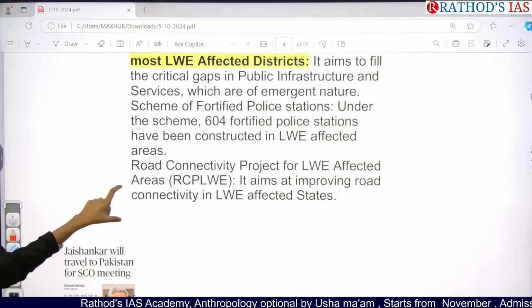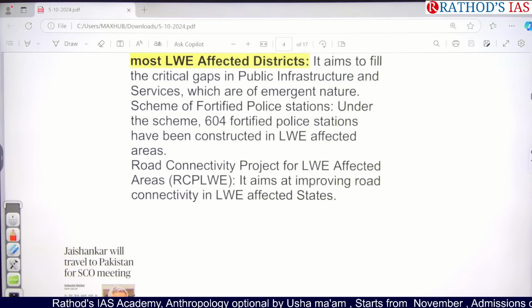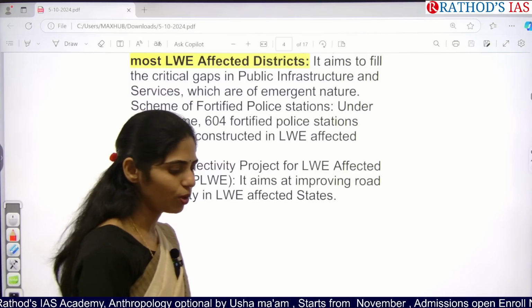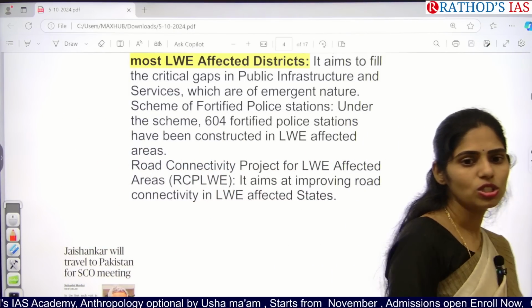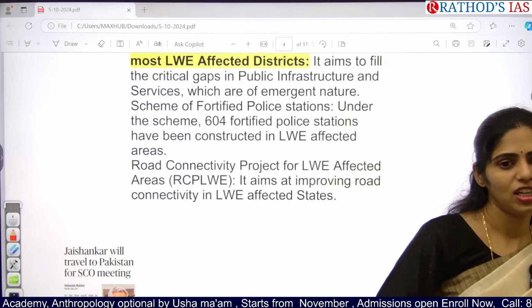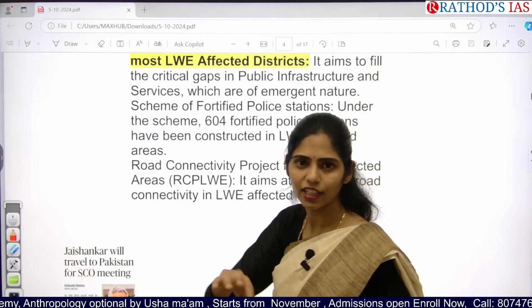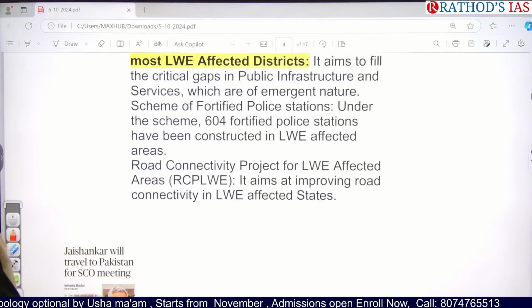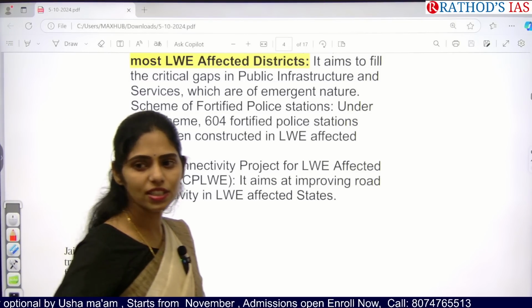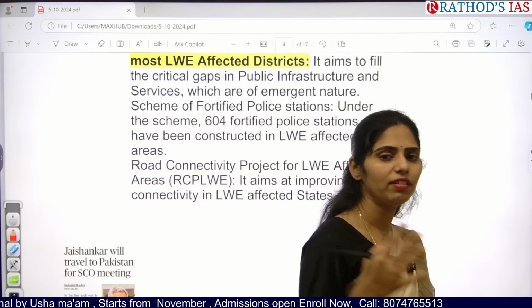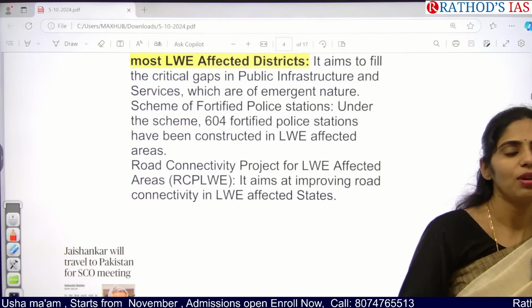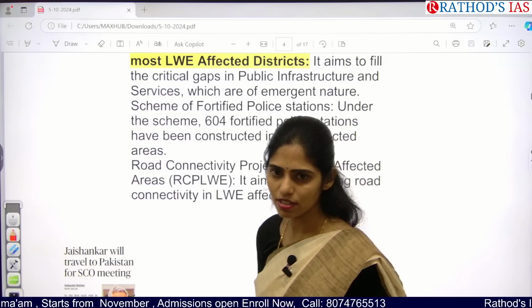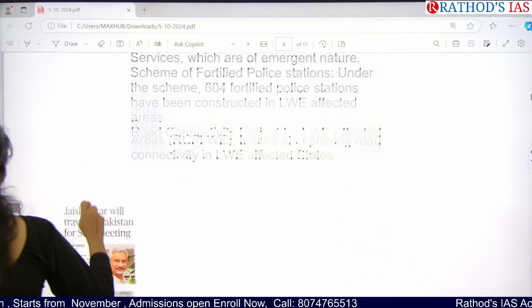And next one is we are also focusing on improving road connectivity in left-wing extremism areas. One important problem here is that normally these left-wing extremism areas are forest areas, right? Dandakaranya forest areas. If we are not having proper roads and connectivity, can we reach that region? No, right? So we need to have road facilities so that our police personnel can reach these regions. Okay, so see this next article.